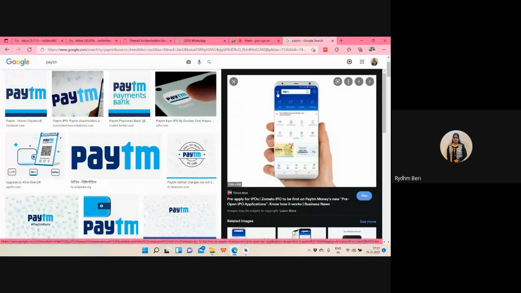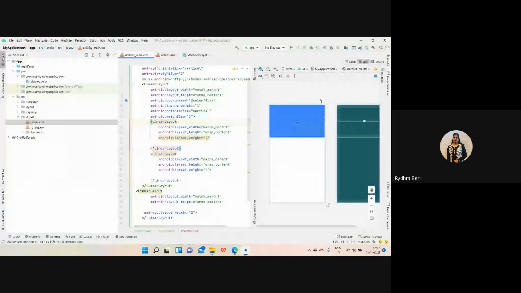This menu I will create tomorrow, but I will have a label here only, this text box and this image button. So inside this, we need to have three things: one is text view, one is the menu, and one is the button.